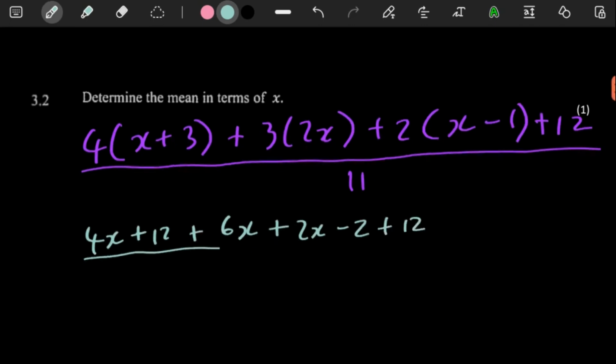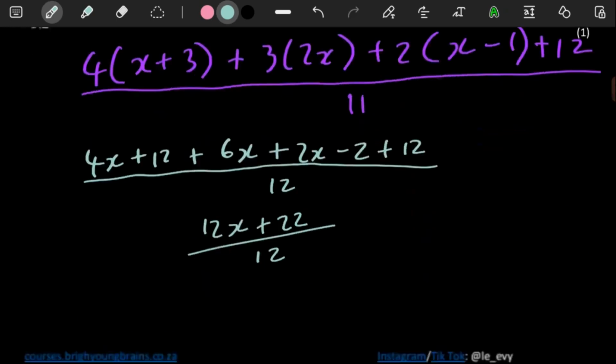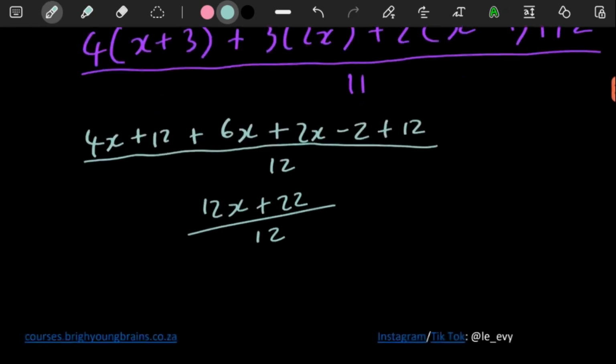And then what do we have here? So this is 4, right? Plus 6, which is 10, plus 2, which is 12. And then here we have 12 minus 2. No, 12 plus 12 is 24 minus 2. And that gives you 22 over 12. So I think we can leave it like this, you know?